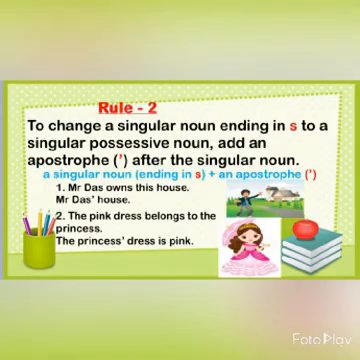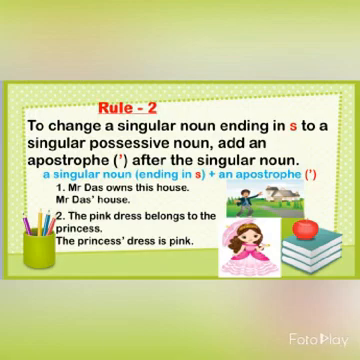Now rule number 2. To change a singular noun ending in s to a singular possessive noun, add an apostrophe after the singular noun. Look at the example. Mr. Das owns this house. Here, whose house is this? Mr. Das. As the last letter of the word is s.